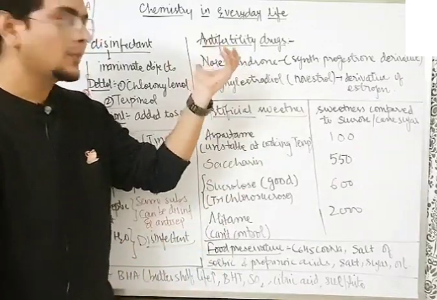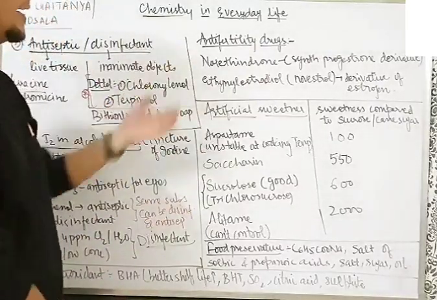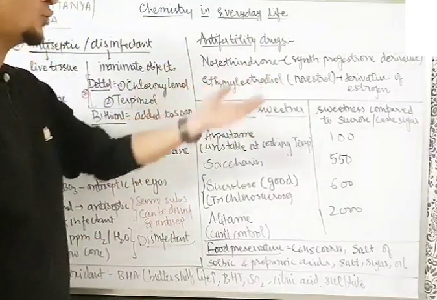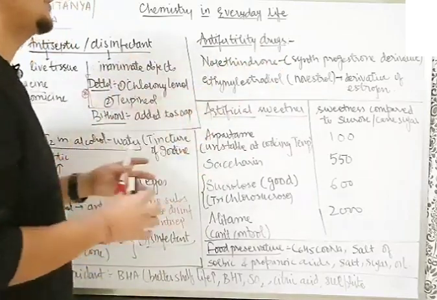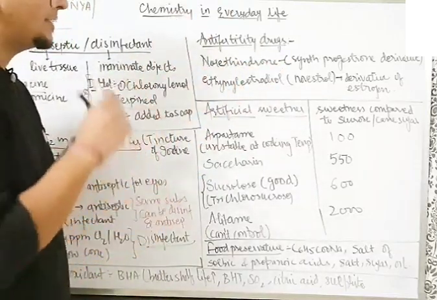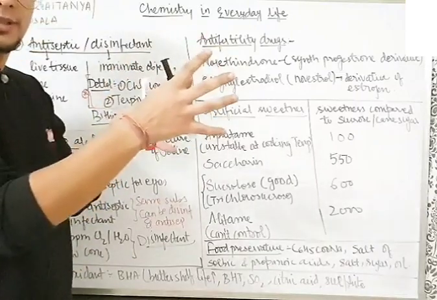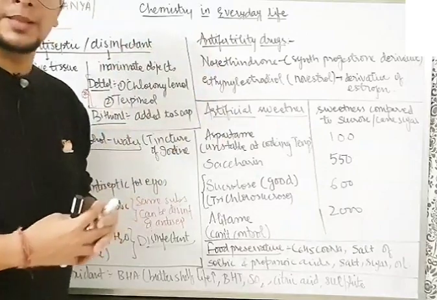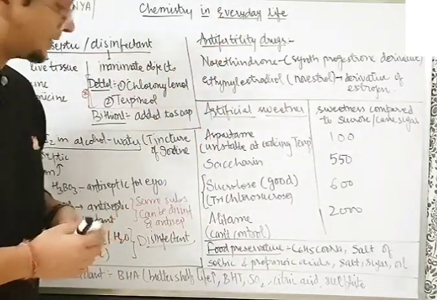Norethindrone is one of the drugs, a synthetic progesterone derivative. It is added along with ethinyl estradiol, which is also a derivative of estrogen. So we use synthetic derivatives of progesterone and estrogen and send them into the body so that ovulation can be suppressed for some time. As a result, birth control pills act. So these two are the examples of anti-fertility drugs.